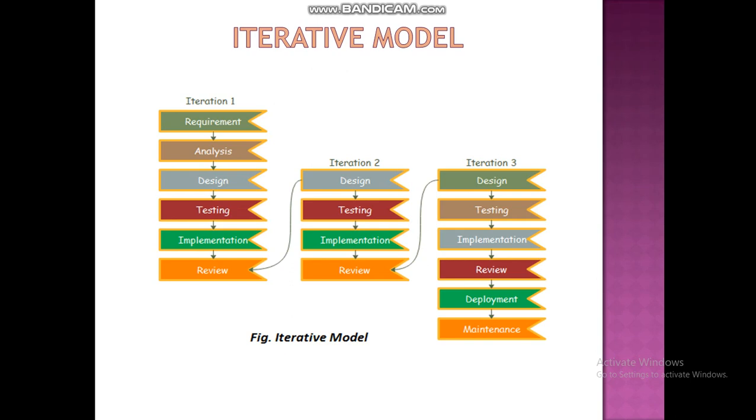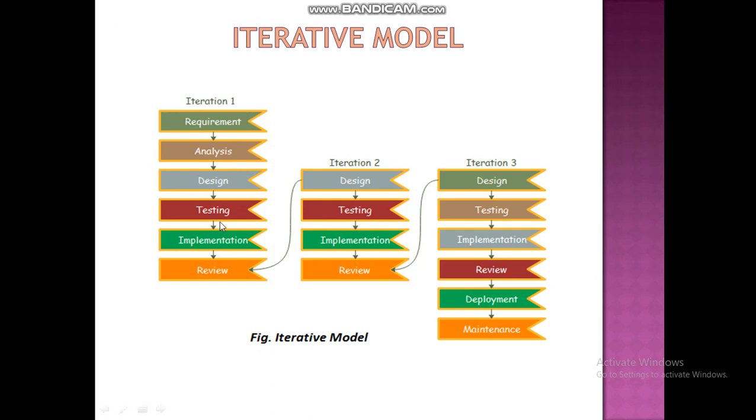This is the block diagram of the iterative model. In this there are 3 iterations. The number of iterations in the iterative model is dependent on the total number of requirements. If we are implementing a large scale project, the number of iterations is large. If we are implementing a small scale project, the number of iterations is small.